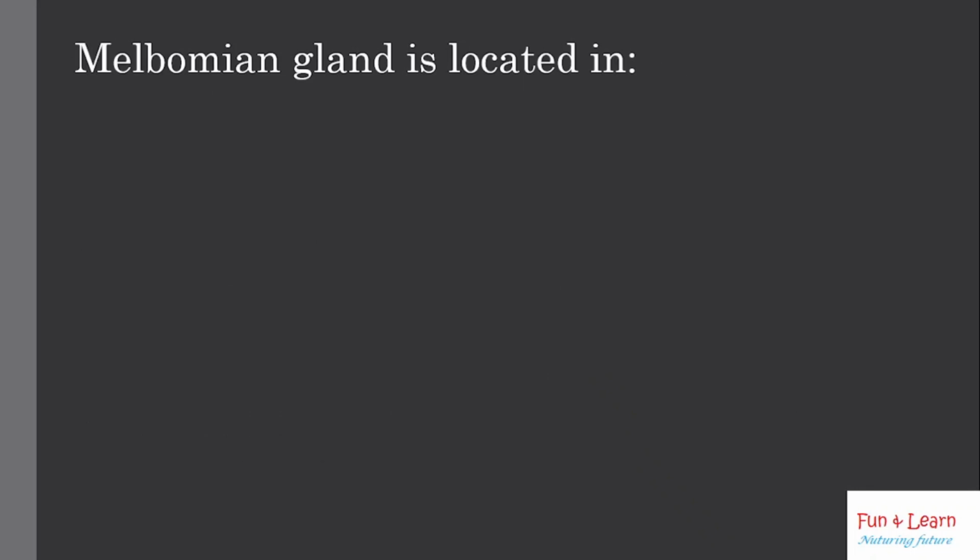Meibomian gland is located in the eye. Meibomian glands are a type of sebaceous gland located in the tarsal plate of the upper and lower eyelids. They are distinguished by a grape-like cluster of acini on the mucocutaneous lid junction and empty their lipid content, that is sebum, at this junction in order to coat the ocular surface via holocrine breakdown. This is a very important gland for the eye.